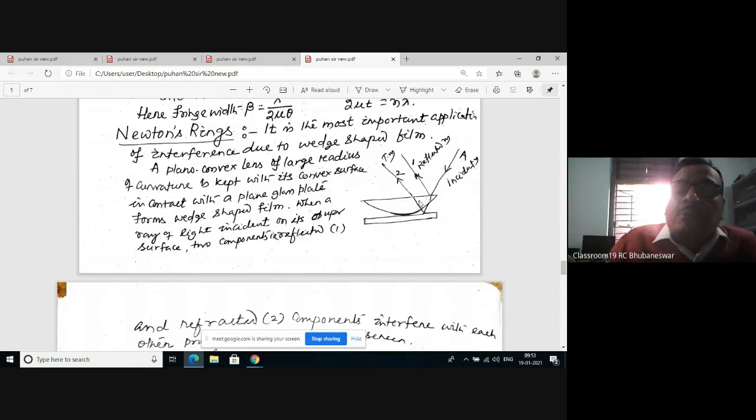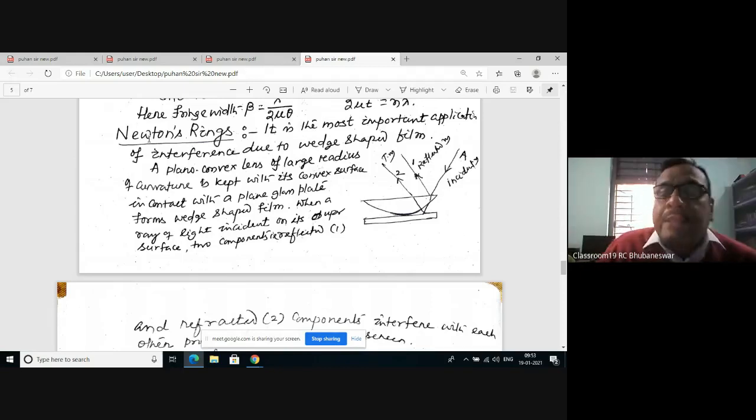Now the plano-convex lens is placed over the glass plate with the convex side on the glass, touching the glass. You see this section, this is a wedge-shaped film. So the medium whose refractive index is to be determined will be kept within this wedge-shaped film.